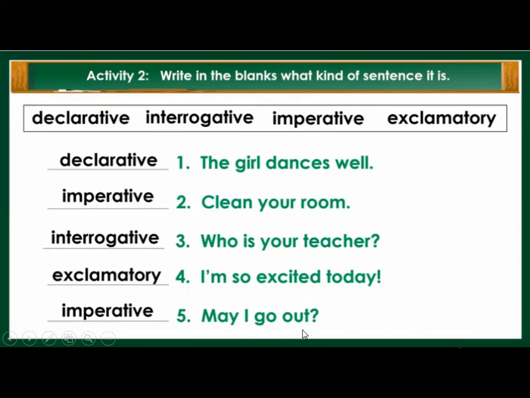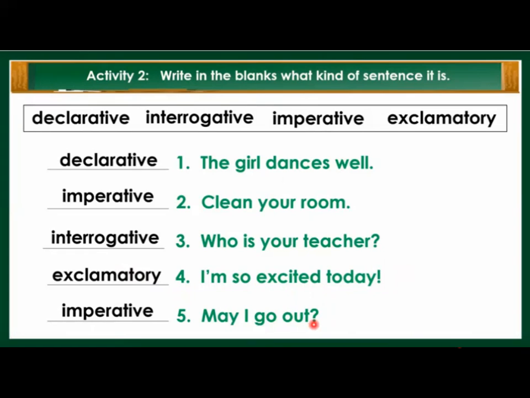May I go out? Now here you must have thought that it is an interrogative sentence, because it ends with a question mark. But when we are doing this activity, we should keep in mind, first see what that sentence is giving.